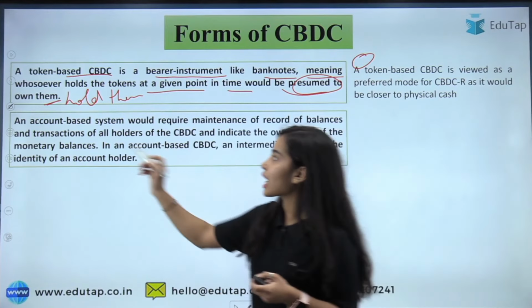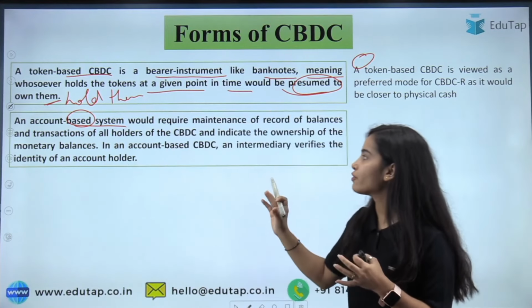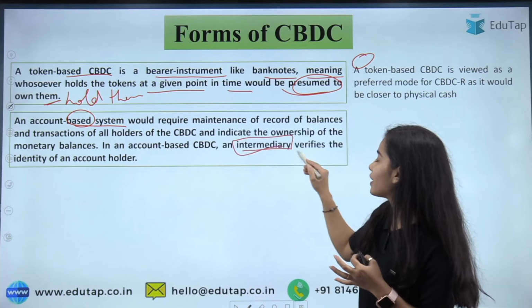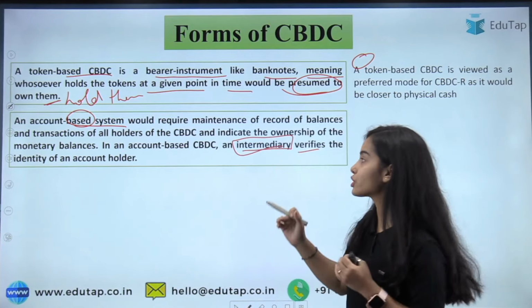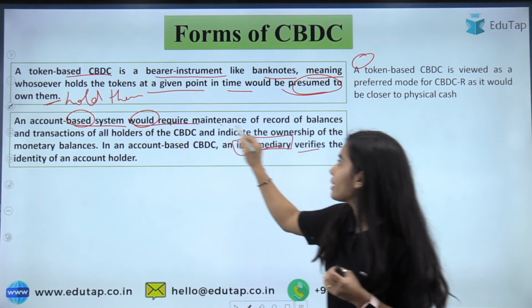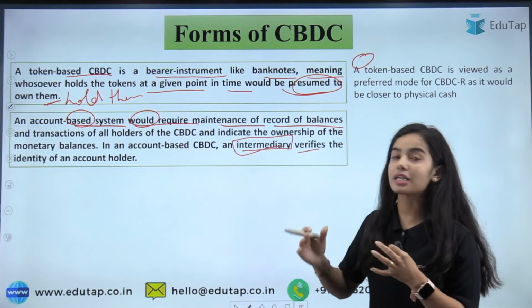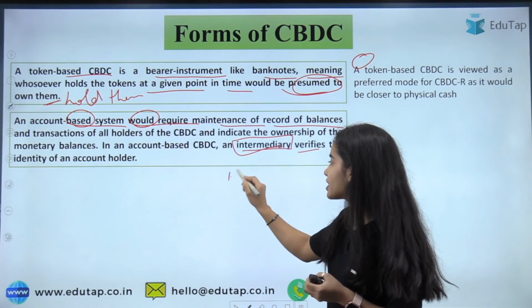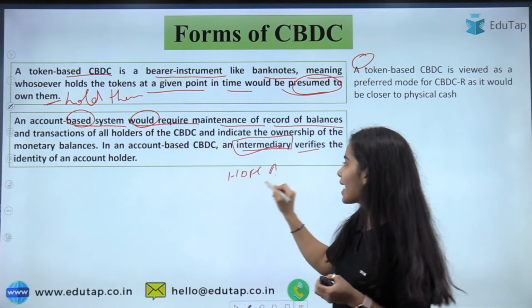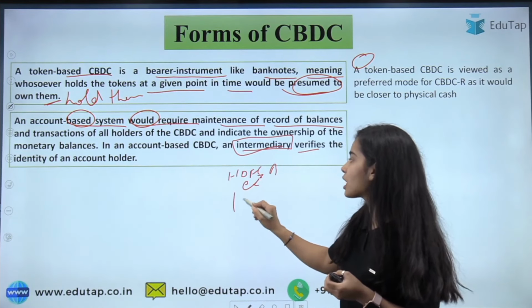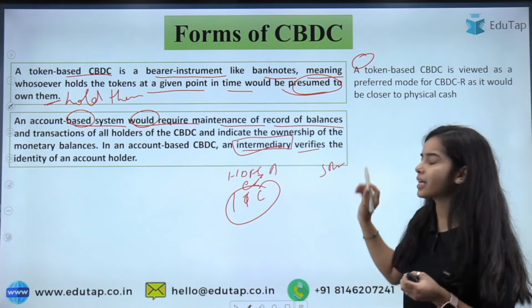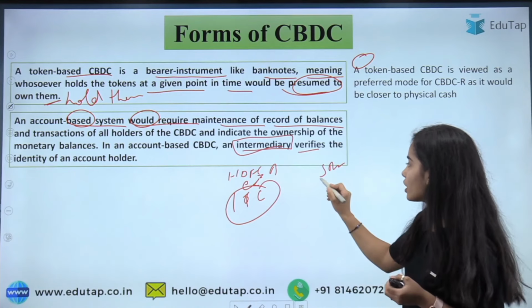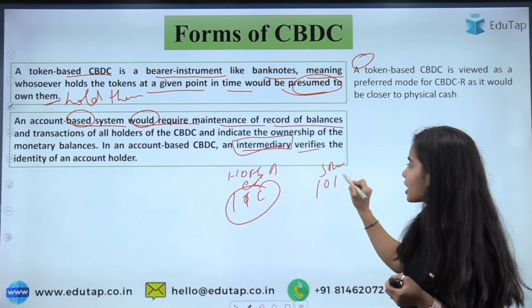In the case of the account-based system, this is specially for the intermediaries, for the banks, the financial institutions. It would require maintenance of a record of balances and transactions of holders. Let's say HDFC Bank had e-rupee of 1000 crore, and SBI Bank had tokens of 1000 crore.